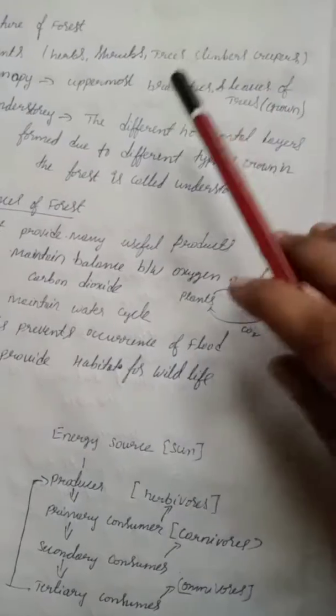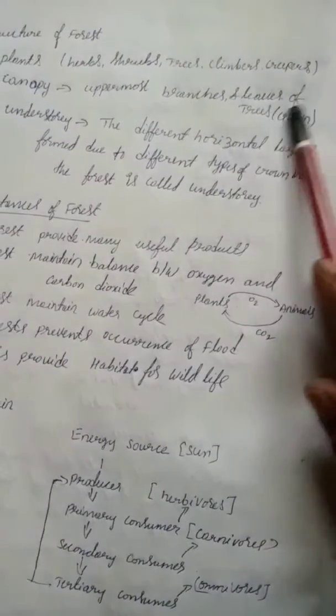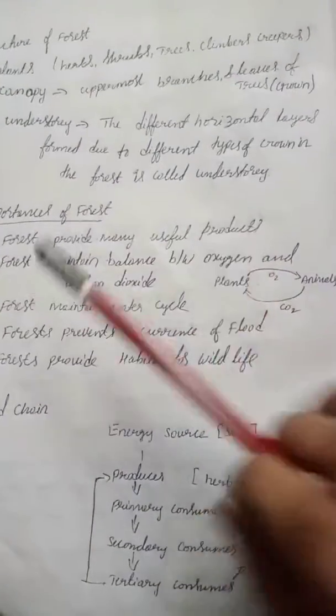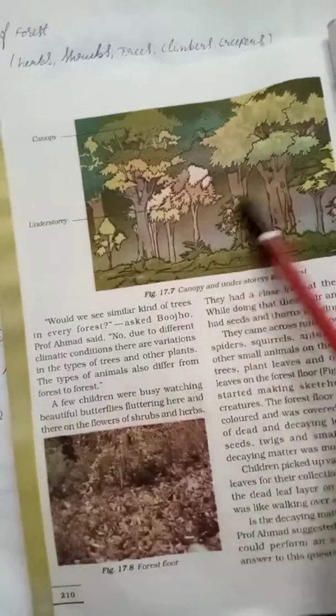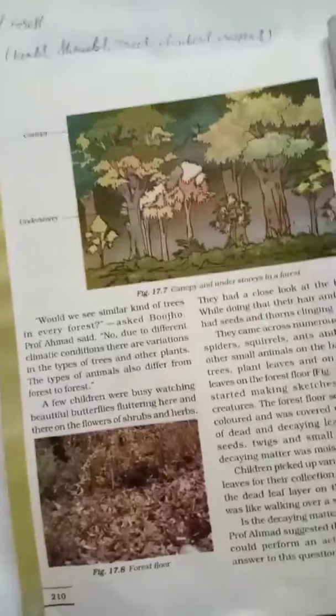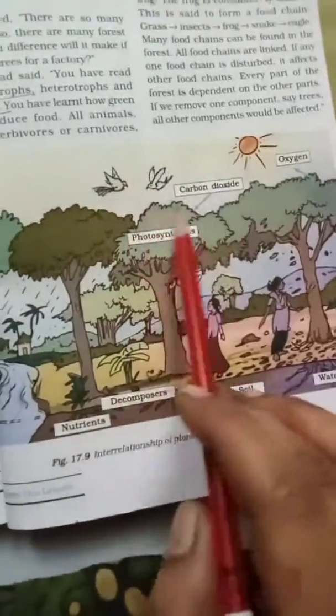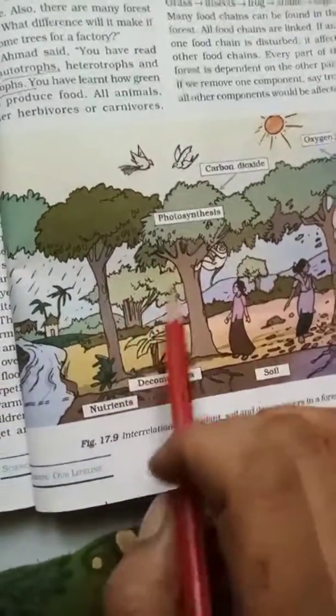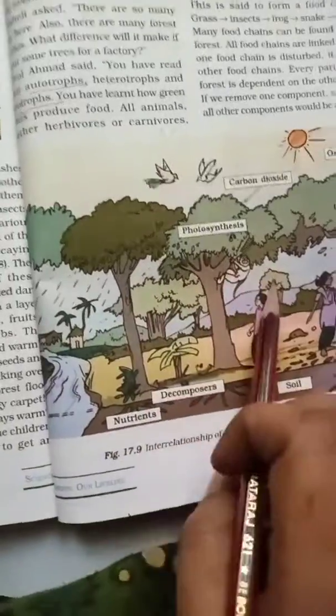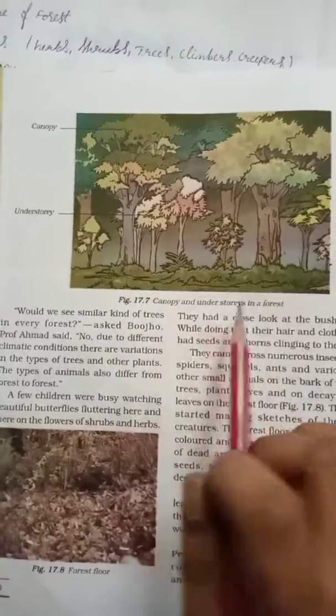So the uppermost branches and leaves of the trees, the crown we see, that is the canopy. Understories means different horizontal layers formed, right? Different types of crowns we can see here. If you take a smaller plant, here we see the downward part, like branches forming up the stem. Canopy means this, and the downward layer also forms from the tall to the short trees; that is the understories. So canopy and understories in the forest are also part of the structure of the forest.